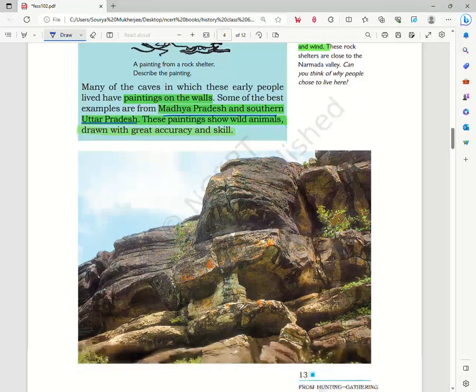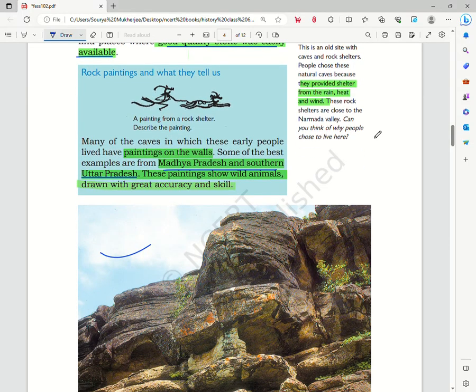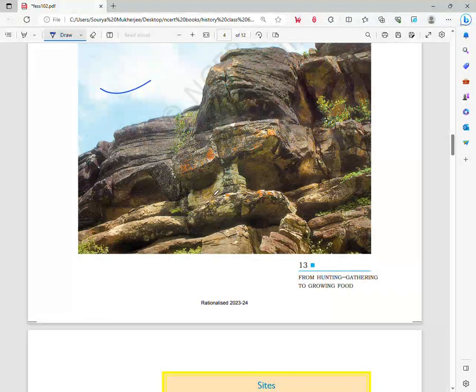So if we see this picture down below, we can see that it is the Bhimbetka caves located in Madhya Pradesh. Now this site is a rock shelter. It used to provide shelter from the rain, heat and winds, and it is located close to the Narmada Valley. So such caves were used for people to live in, and they also functioned as a source of stone to make tools.